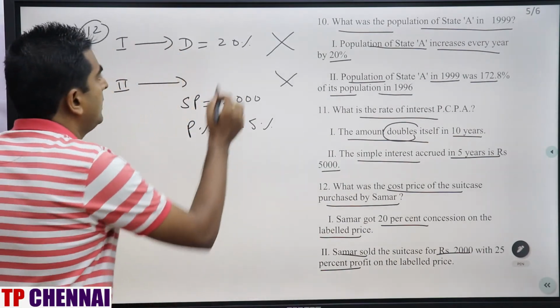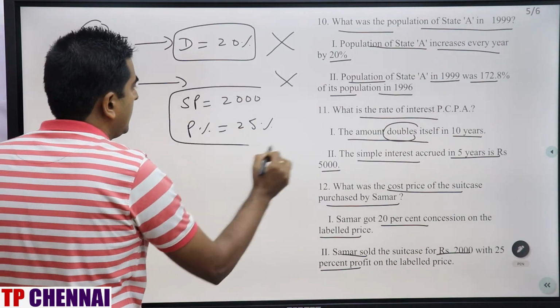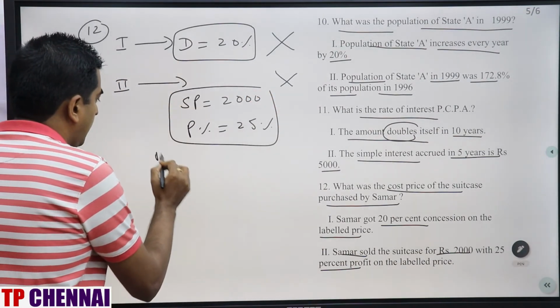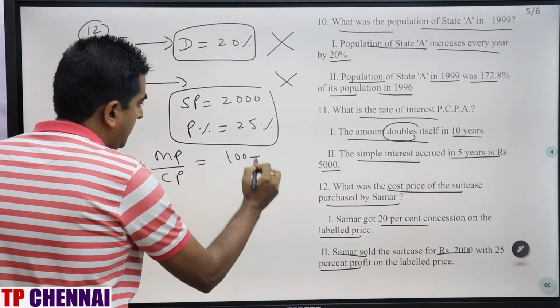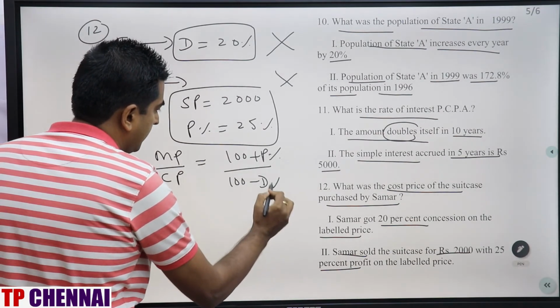Now when you combine, in the first statement you have the discount with you. In the second statement you have the selling price and profit percent with you. Now you have one formula. I already told you, mark price by cost price is equal to (100 plus profit percent) divided by (100 minus discount percent).